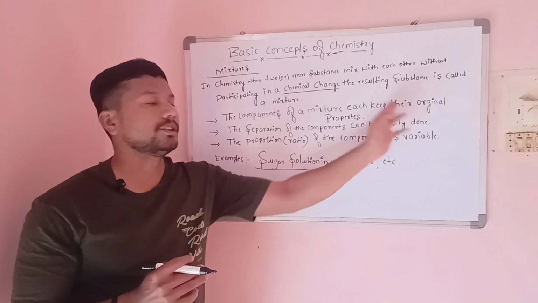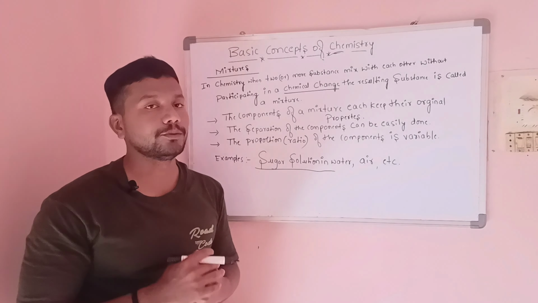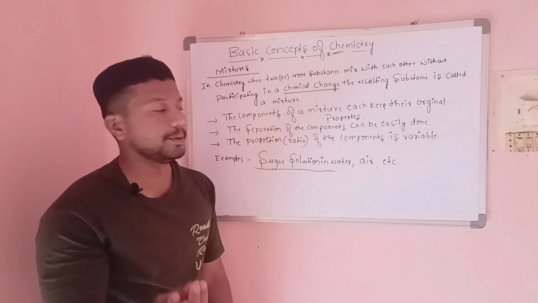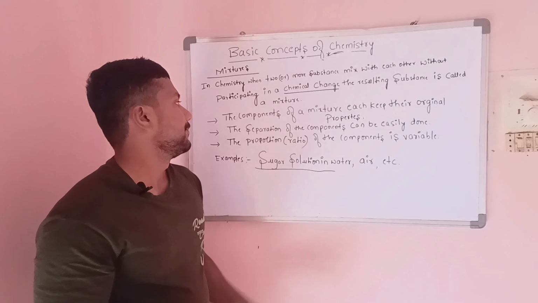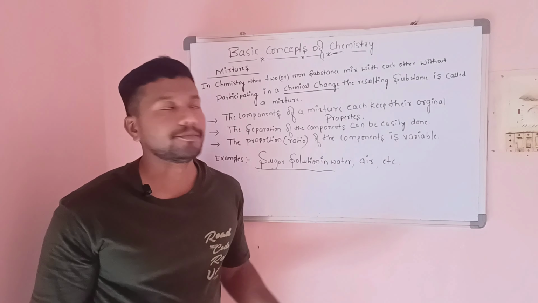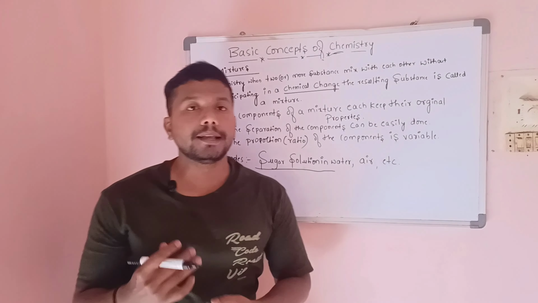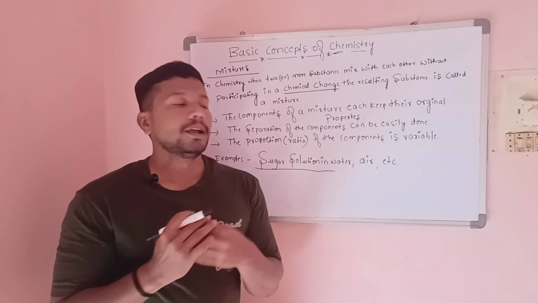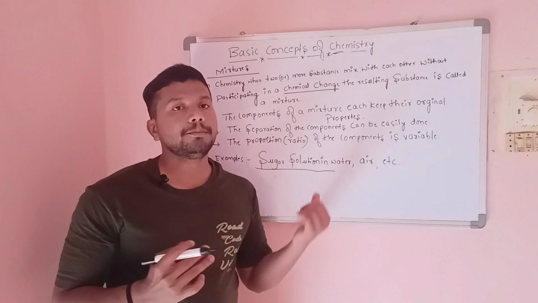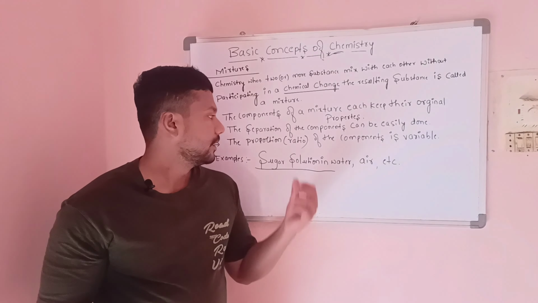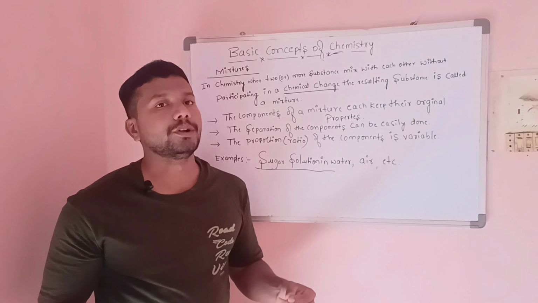Their properties remain the same. Second, the separation of the components can be easily done. If we want to separate sugar and water, we simply heat that solution and we get sugar. We can easily separate the components.